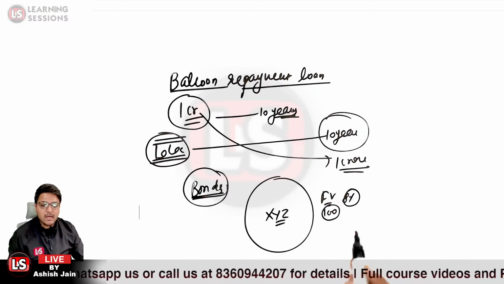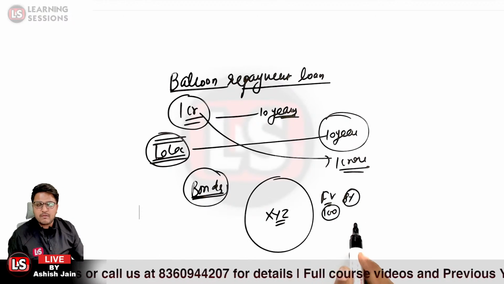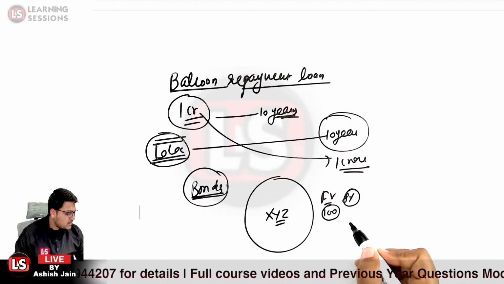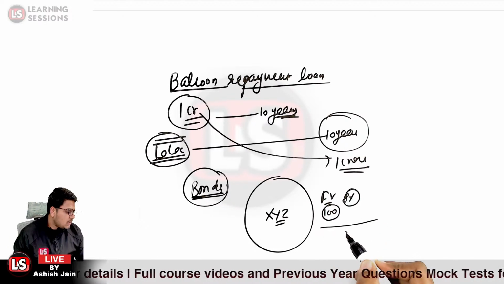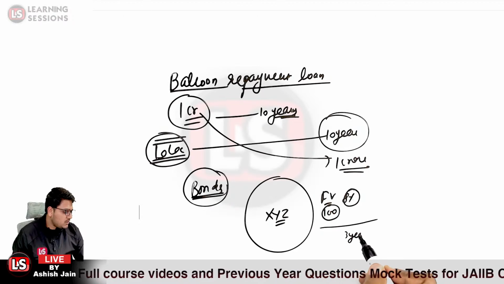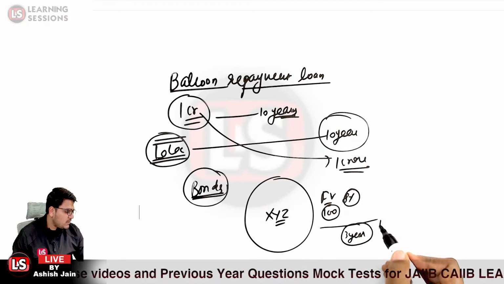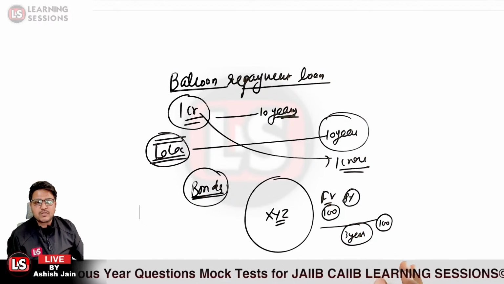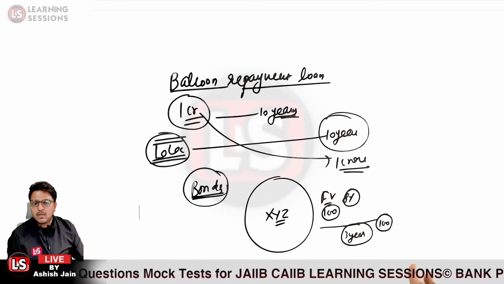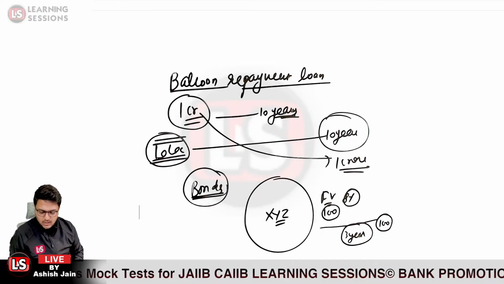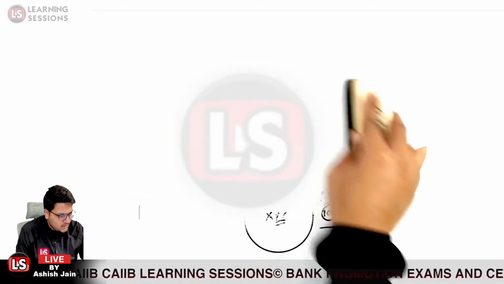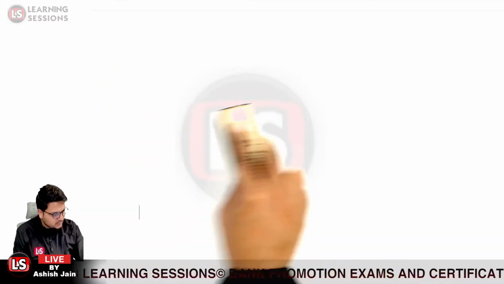Now the company will be paying the 8% interest each and every year, and after the maturity, let us take the case the maturity is after 3 years, the company will be paying 100 rupees to the bond owner. That is related to the balloon repayment loan. Is that part clear?